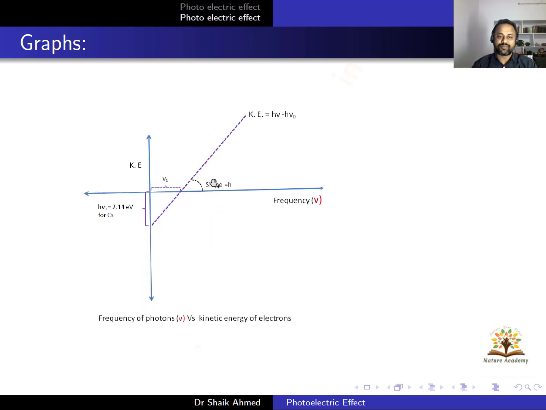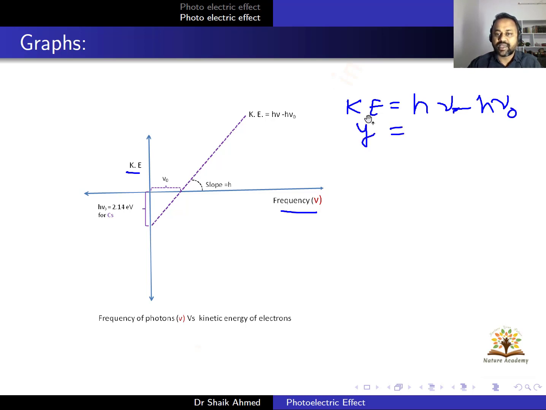Yes, this is the graph. So look at this one. What is the y-axis? Kinetic energy. What is the x-axis? Frequency nu. Then what will be the slope? So I will write here KE as h nu minus h nu naught. So y is kinetic energy, x is nu, and this is my slope, and this is my c.